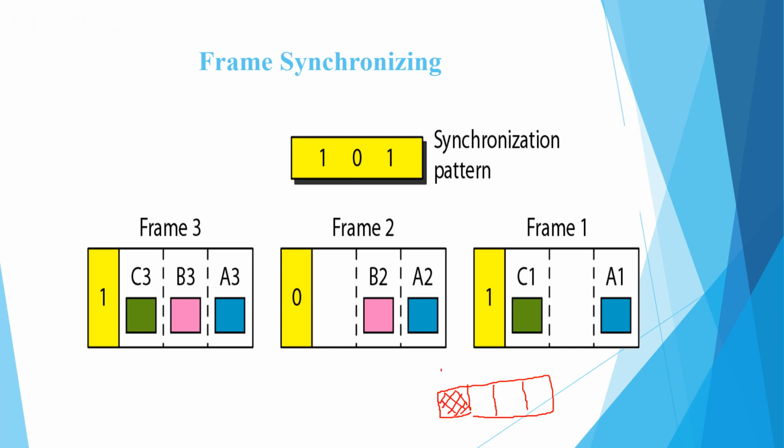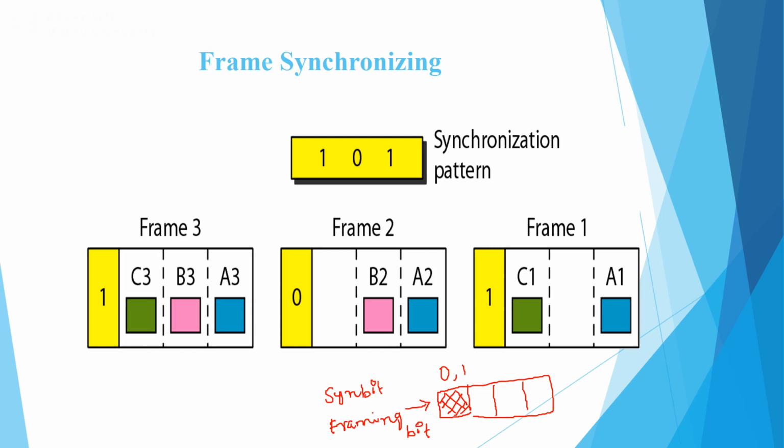This information will be either 0 or 1, and this is called the synchronization bit or framing bit. This framing bit avoids the bit belonging to one channel being received by another channel.